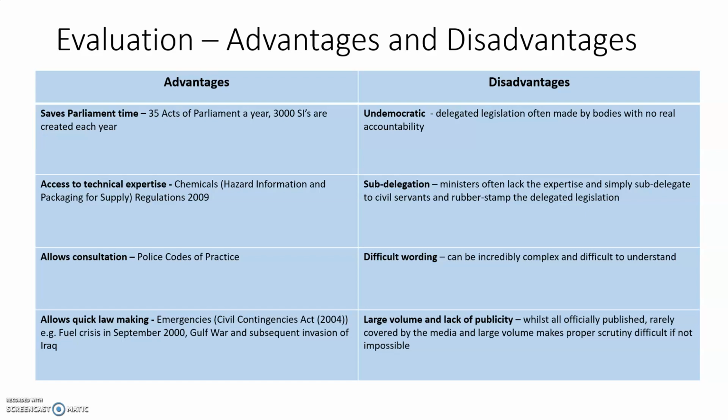When the power to make that law gets delegated to ministers, what ministers often do is sub-delegate it to civil servants, to people below them who work for them, as ministers often lack the expertise themselves. These civil servants again aren't accountable because they can't be called before Parliament, and the minister will often rubber stamp that law without really having a proper understanding of what it actually means or says.